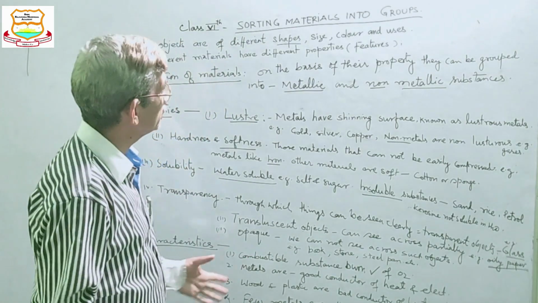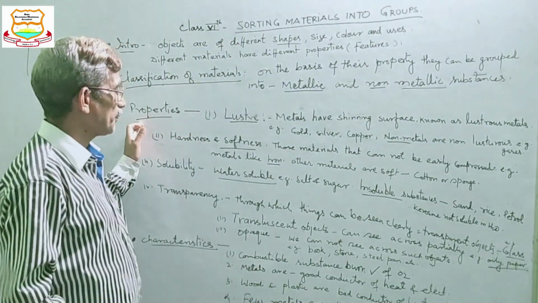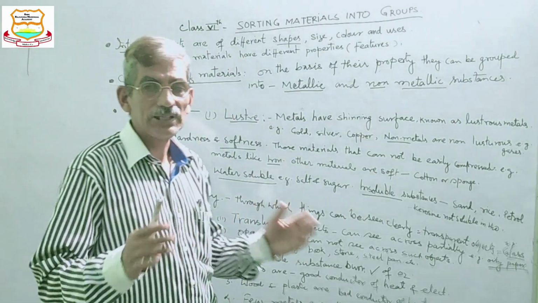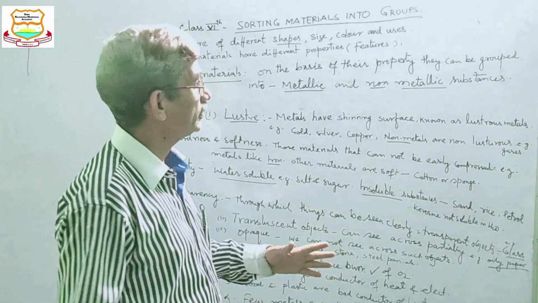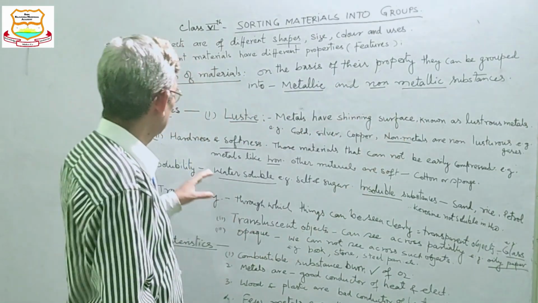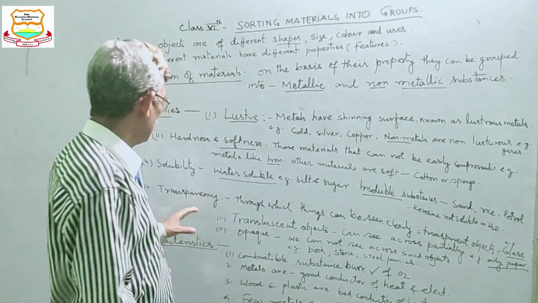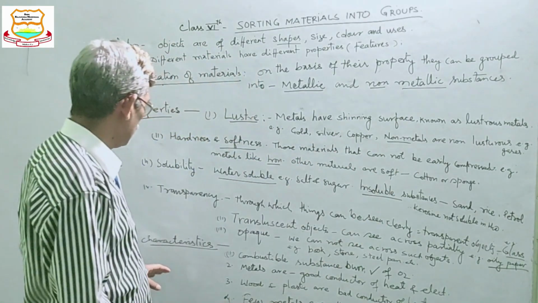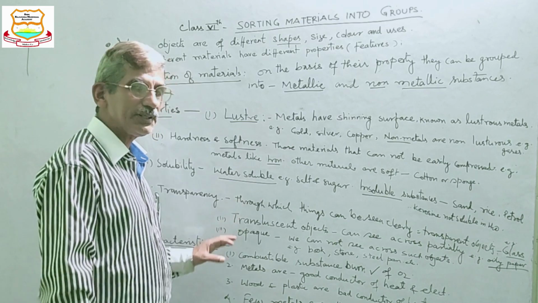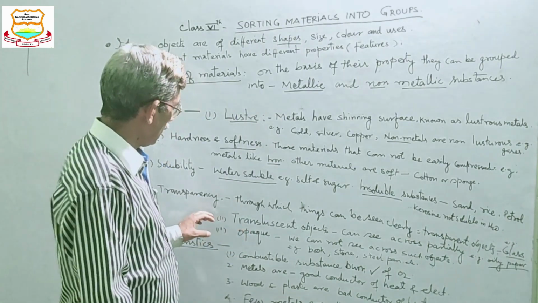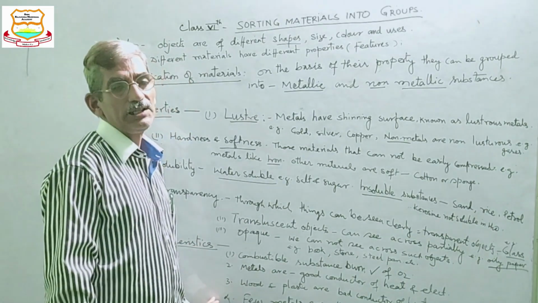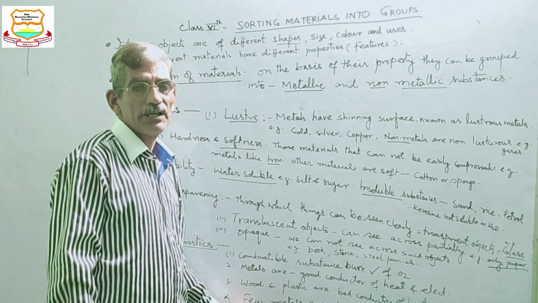So this was simple. On the basis of different properties, all materials are categorized, classified, or grouped into different categories. As you have seen: metallic and non-metallic, lustrous and non-lustrous, hard and soft, soluble and insoluble material. On the basis of light, transparent, translucent, and opaque material. And then the salient features of material that I have already told you.